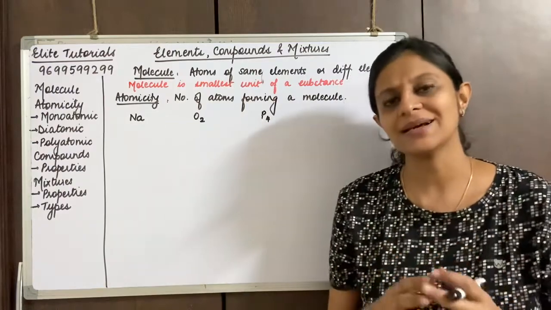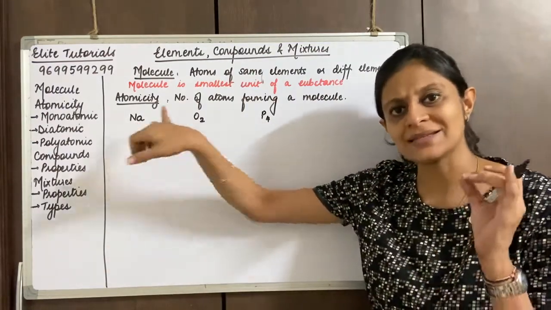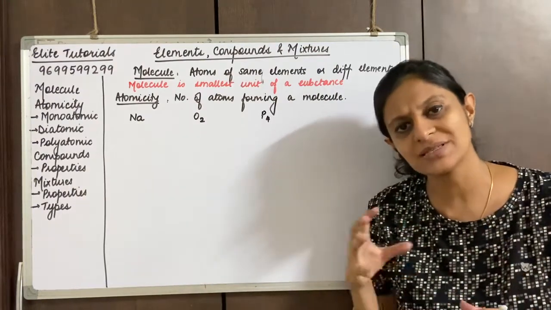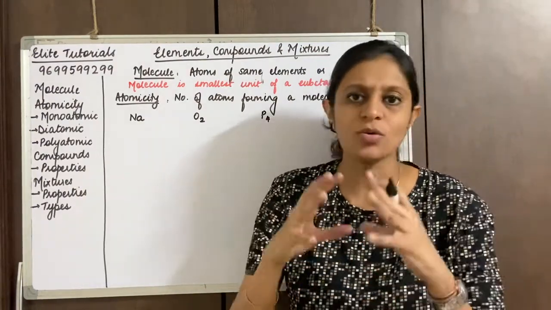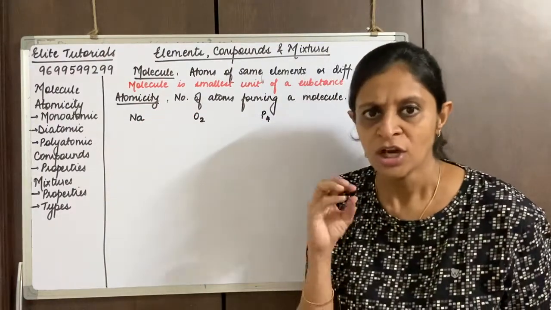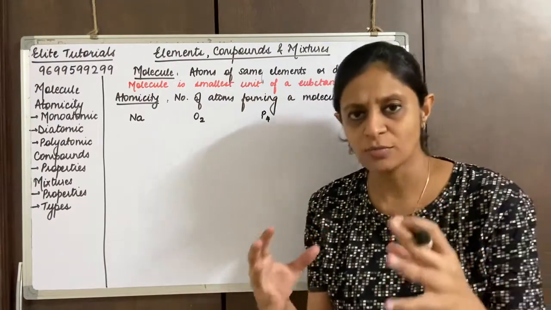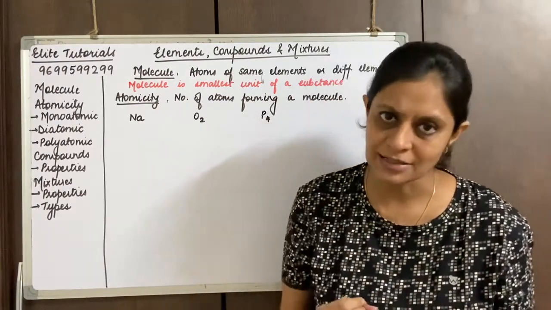So that is the concept called atomicity. Because over here sodium can exist alone, that is one atom is there in that molecule and it has all the properties of a chemical compound. So I call this monoatomic. Monoatomic means made up of a single atom, right? So the molecule which will be made up of a single atom.